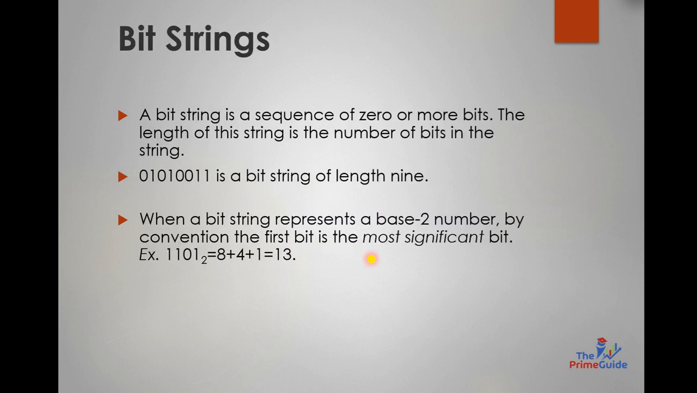This is the case. What is a bit string? Obviously, when we will have a sequence of zeros and ones, then it will be called a bit string. Like here we have this bit string. So the number of bits in it is the bit length. तो हमारे पास इसमें 9 bits हैं, इसलिए इसकी length 9 है. A bit string represents a base 2 number. By convention the first bit is the most significant bit. So here we have the most significant bit over here. It would be the first bit, that is 1.